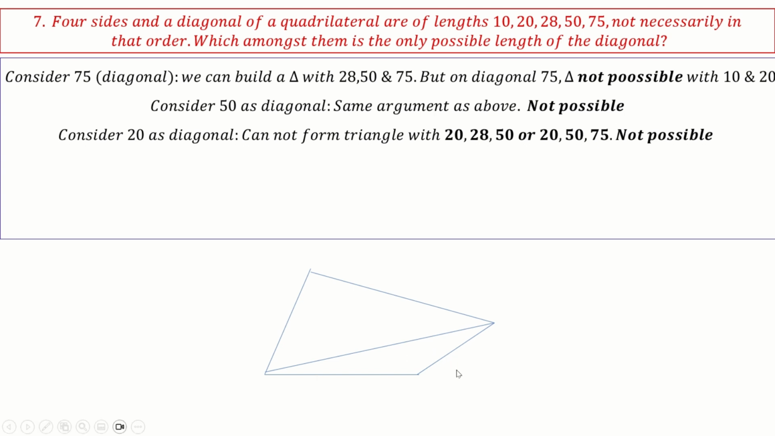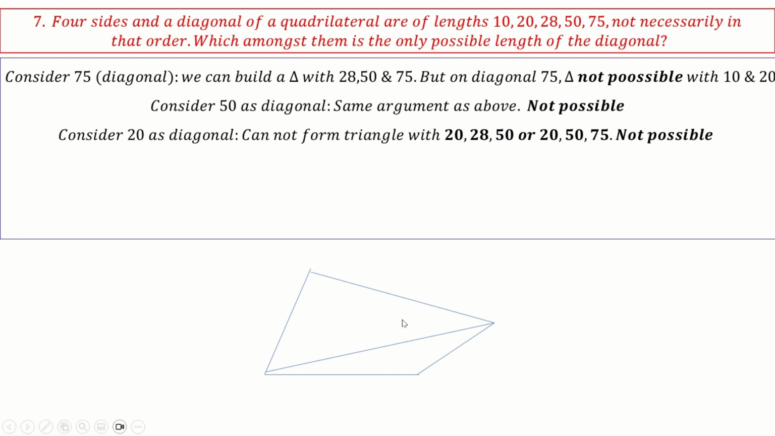Okay. So 50, 20 is possible? No, not possible, because 50 minus 20 is 30, which is greater than the third side. It should not be, that's not the way. Or 75, definitely no. 75 minus 50 is also more than, so that is also not possible. So only one triangle it can form, 10, 20, 28. Other triangles cannot form actually.